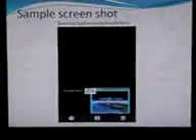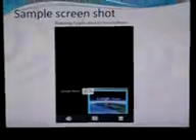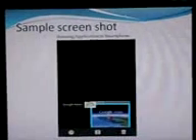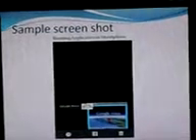This is our application running on a smartphone, and we have completed our project to some extent. This is the prototype of our project, and a fully furnished project will be released soon. This is the first page of our application. This is the second page. Since we are providing four kinds of information such as news, college events, job interviews, and stock market, it will be provided in the application. This is the sample for news, this is for college events, this is for job interviews, and this is for stock market.